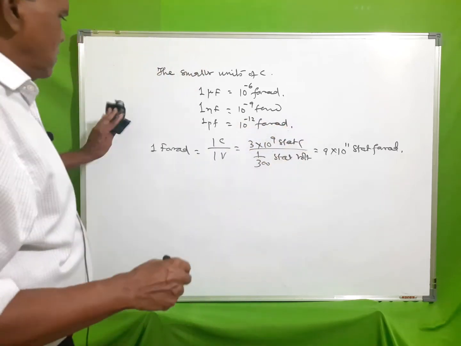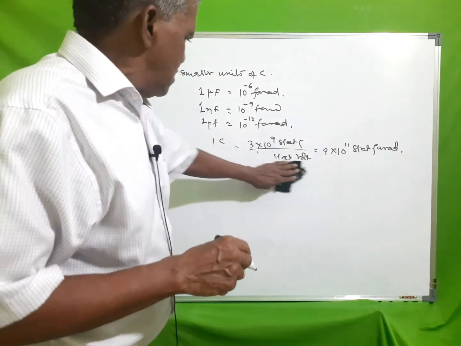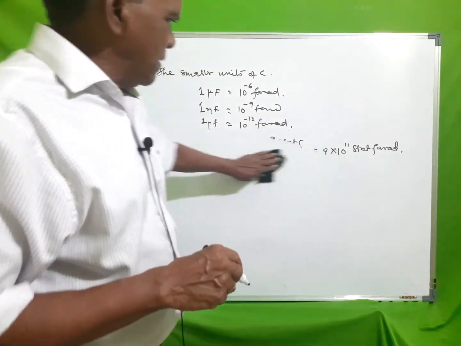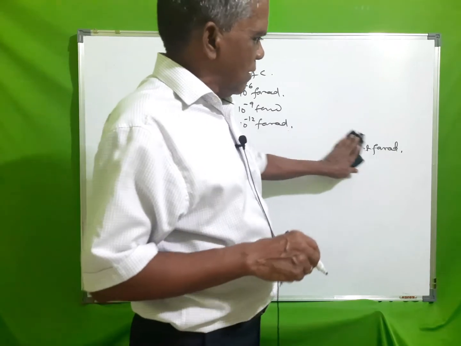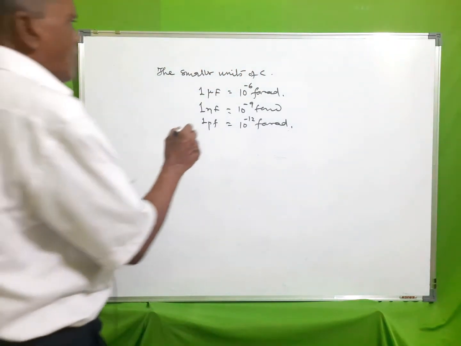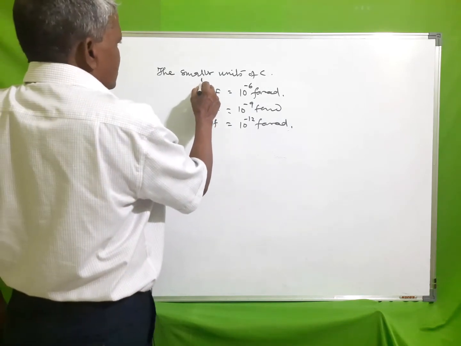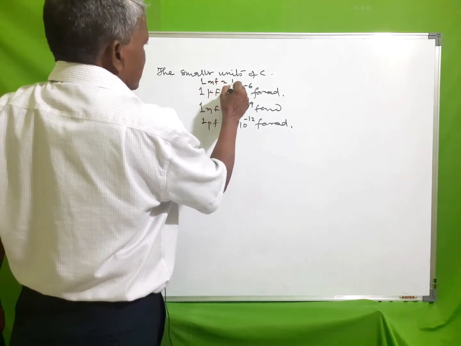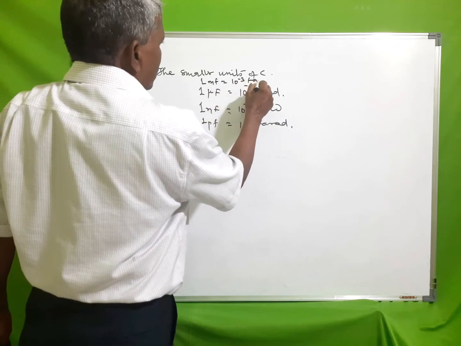As capacitance is a very small quantity, the smaller units are preferred. Or also 1 millifarad, you can say 10 to the power -3 farad.